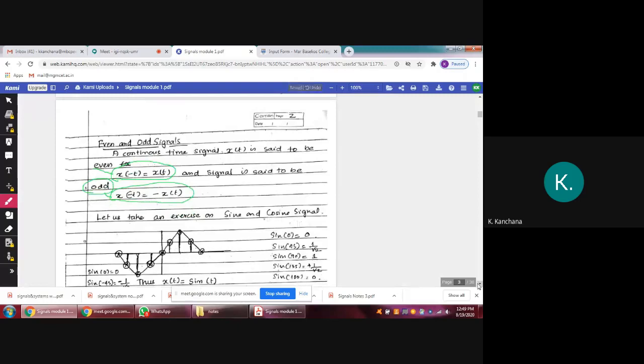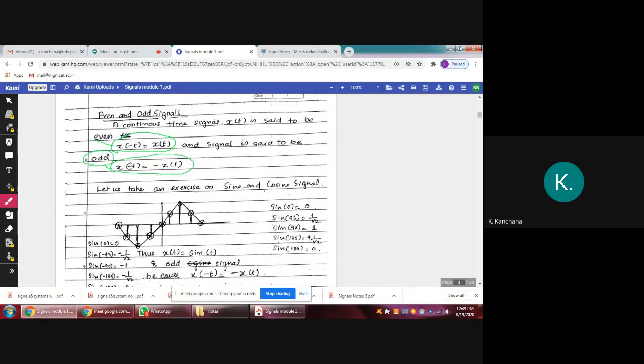Now we'll check the sine wave and the cosine signal. That is going to be a continuous signal. First we'll take the sine wave, and check whether the sine wave is an even signal or an odd signal.